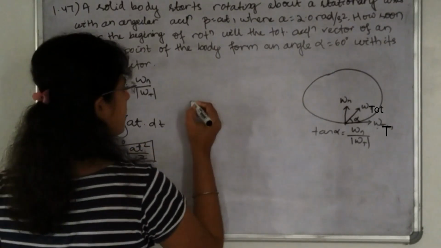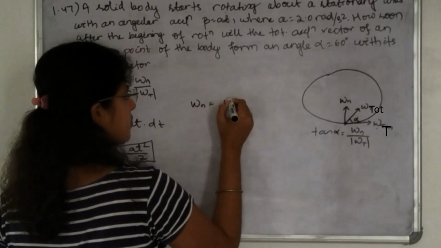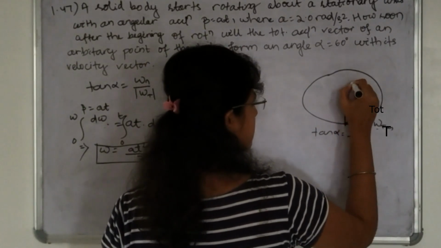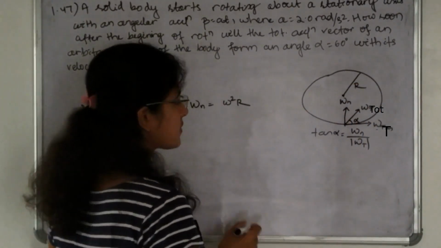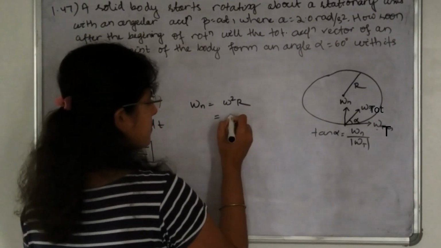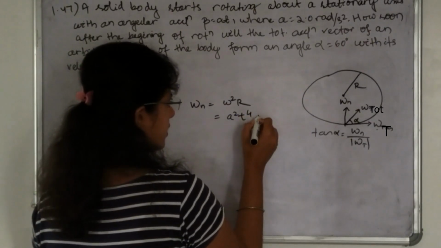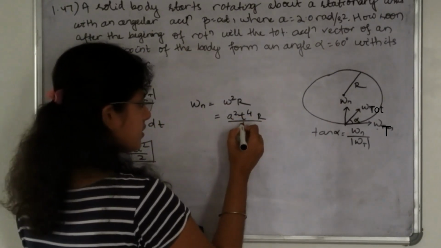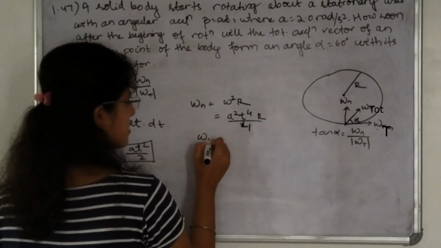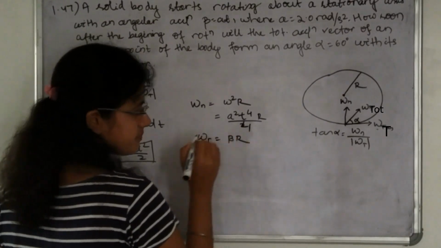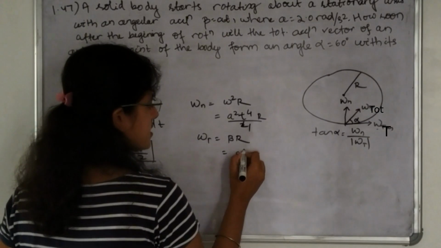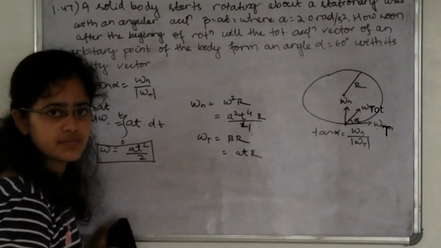Normal acceleration is equal to how much? Omega square into r, where r is the radius vector from the center. Omega square into r, with omega equal to a t square divided by 2, so a square t to the power 4 into r divided by 4. Tangential acceleration is beta into r. So beta is equal to how much? a into t. So this is a into t into r.